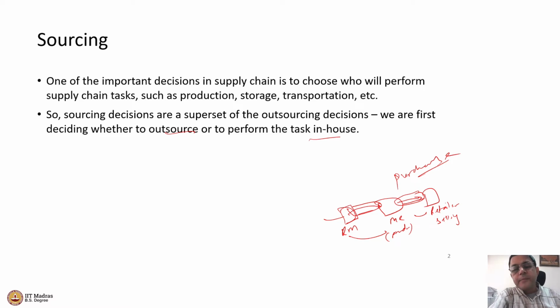I can think of outsourcing or insourcing both of these transportation functions, or one of them. So the first decision is whether I do it myself or I outsource it. As I said, if I decide to do it myself, I will have to own a fleet of trucks, hire drivers, and do all the logistics planning and optimization. In one of the later sessions in the course, we are actually going to solve one of the logistics problems, the network design problem.